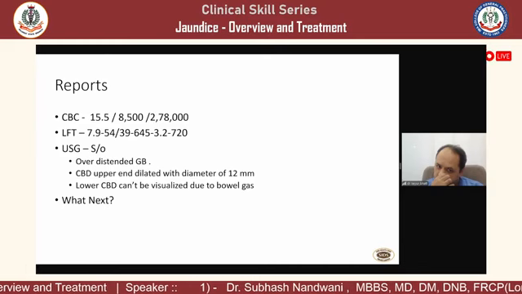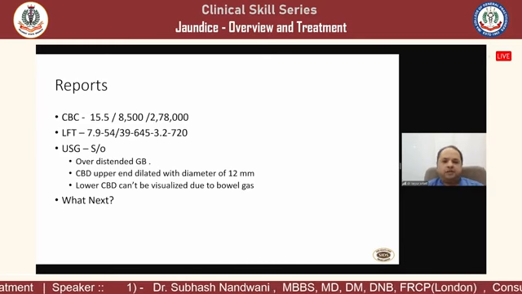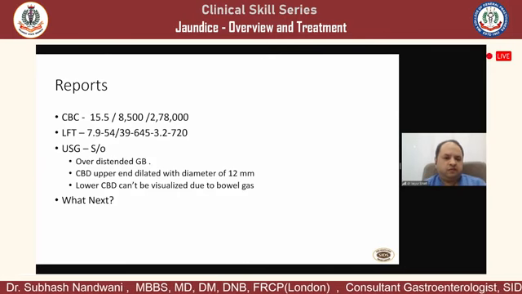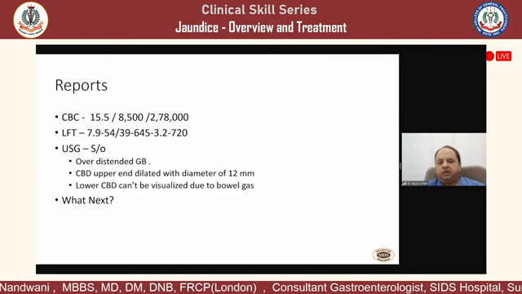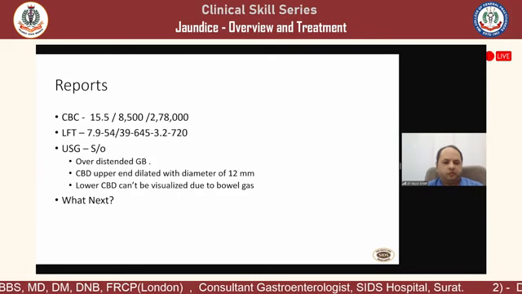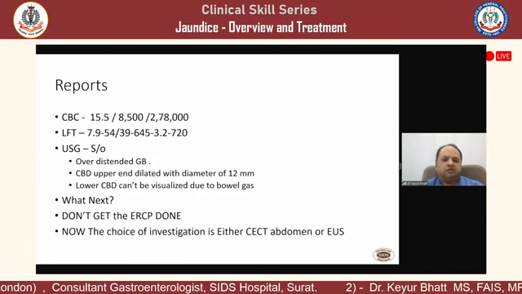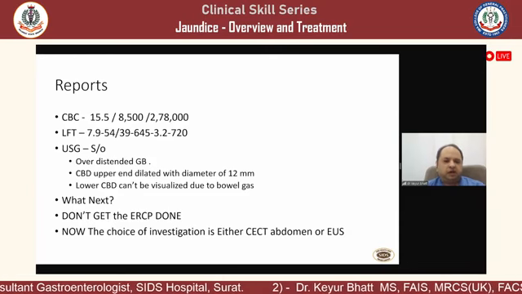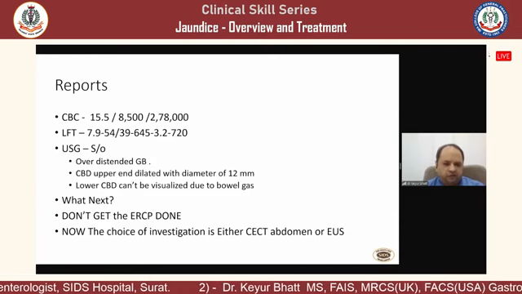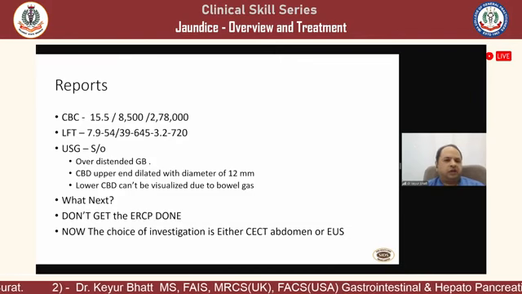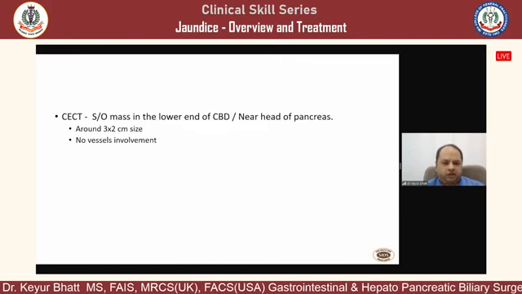Itching happens because of the tight biliary obstruction that generally happens because of malignancy. So whenever there is itching with jaundice, one must always suspect a malignancy. So for malignancy, the investigation of choice is CT scan rather than even EUS or MRCP, and never get the ERCP done for obstructive jaundice before getting the cross-sectional CT scan of abdomen. So the CT is done.